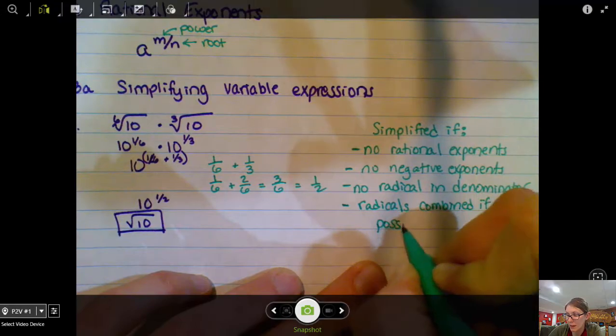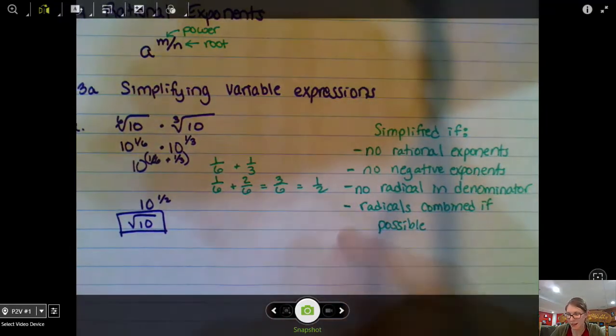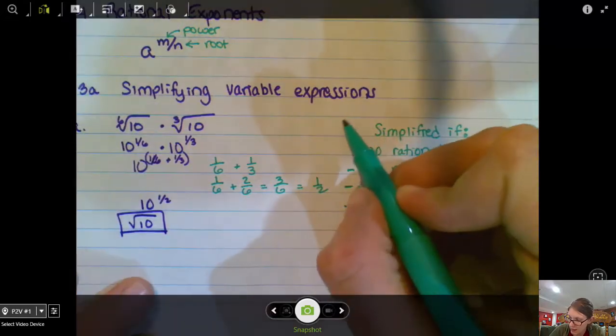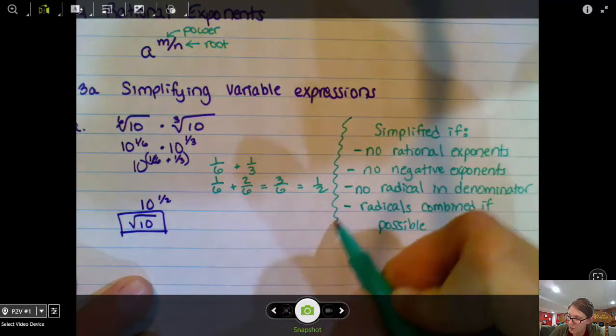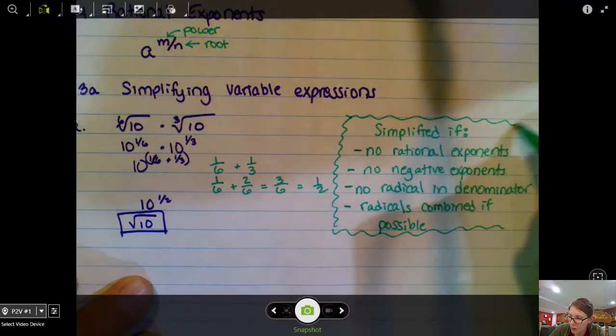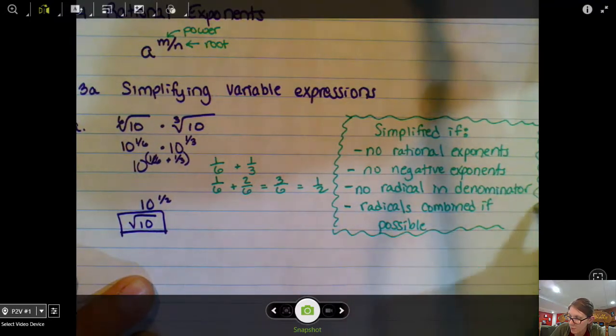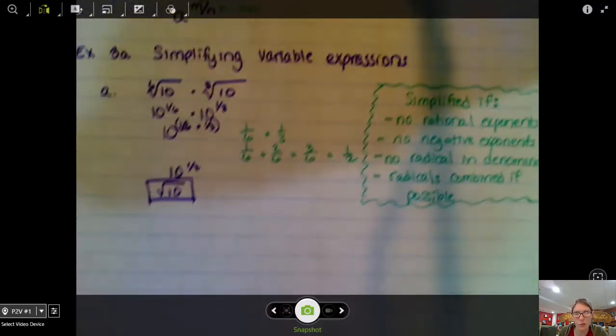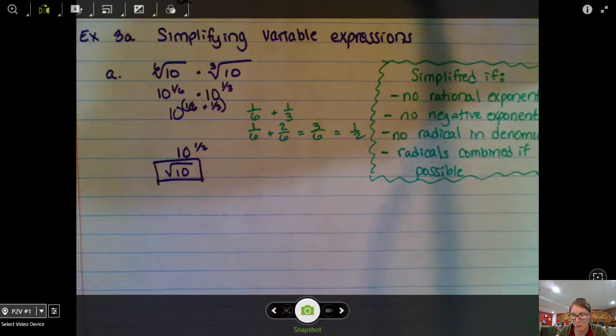If possible. Like in this case, it didn't really seem like this was possible at first because I have the different indexes. But if I use those rational exponents, then we can. So these are the things I'm looking for to see if something is simplified all the way. Can't have any rational exponents, can't have any negative exponents, no radical in the denominator, and combined radicals if possible. So if all of those things are true, your final answer is simplified.